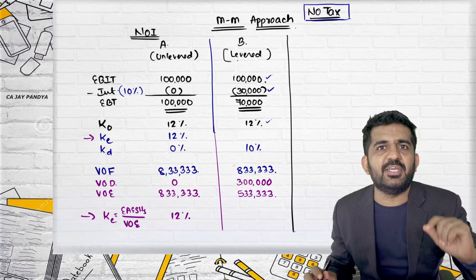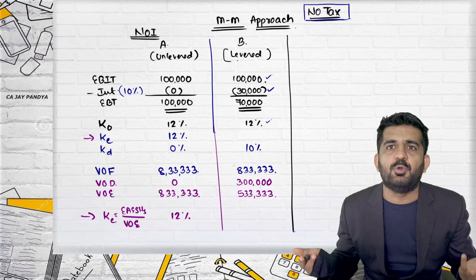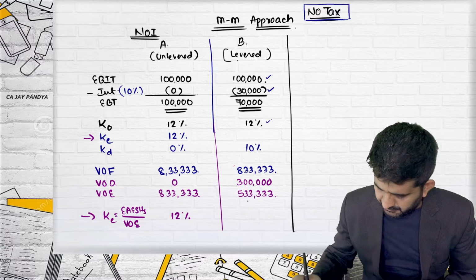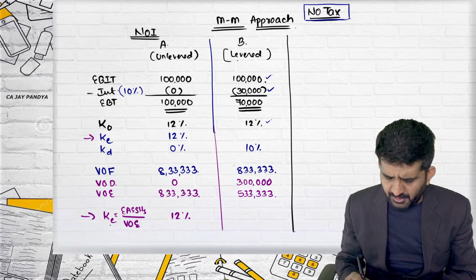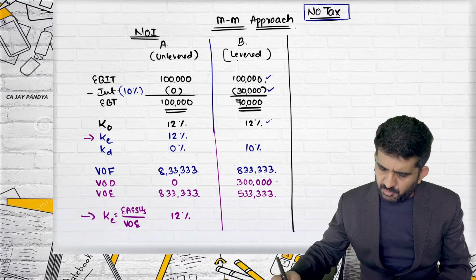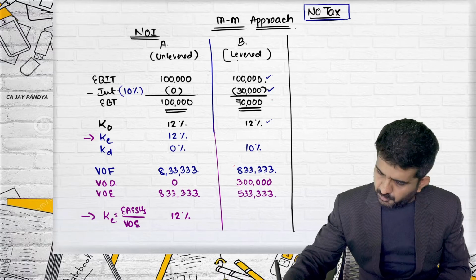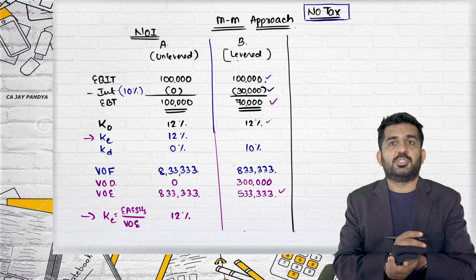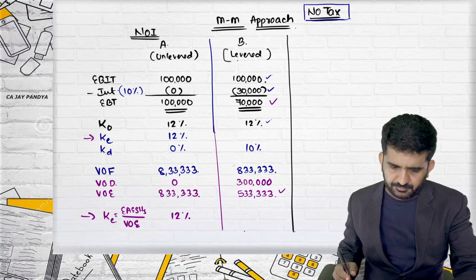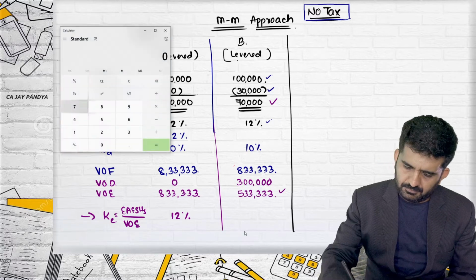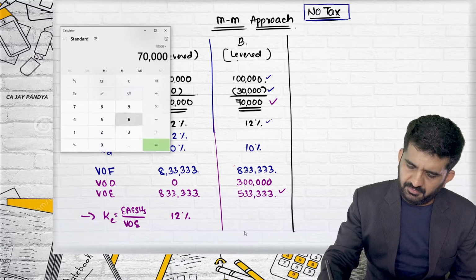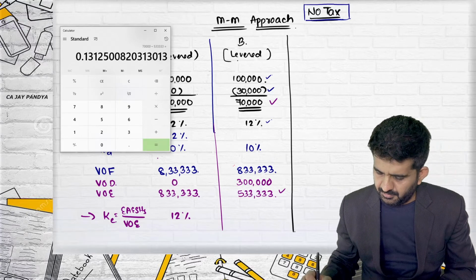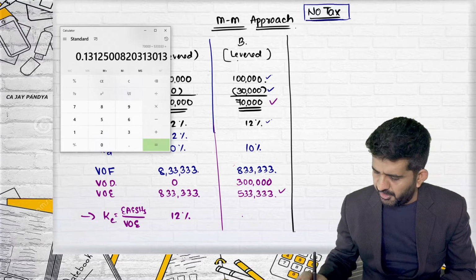Because if KO is 12% and there is no debt, then the overall cost of capital will be 12%. Here, if I want to find out KE, it is earnings available to equity shareholders, 70,000 divided by 5,33,333, which is 13.125%.